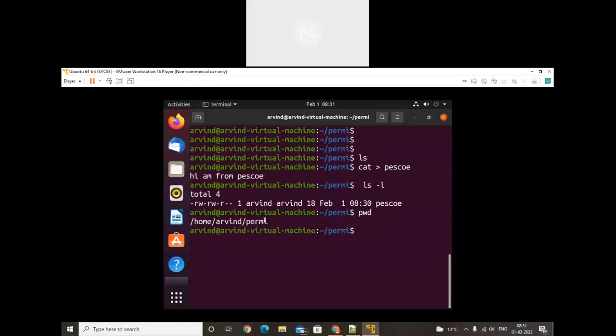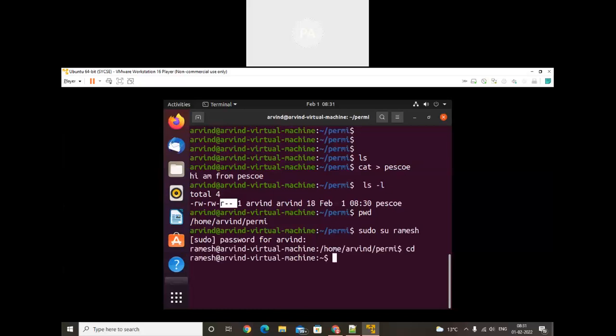So here you need to use su. I will use the user as permission. We can use another user, but we will treat it as other user. Okay, so only Arvind will be the owner and the group owner will also be Arvind, which means that particular user has read and write permission, but for other we don't have permission. So just sudo su, Ramesh is there. Now the present working directory of Ramesh, psu is there.